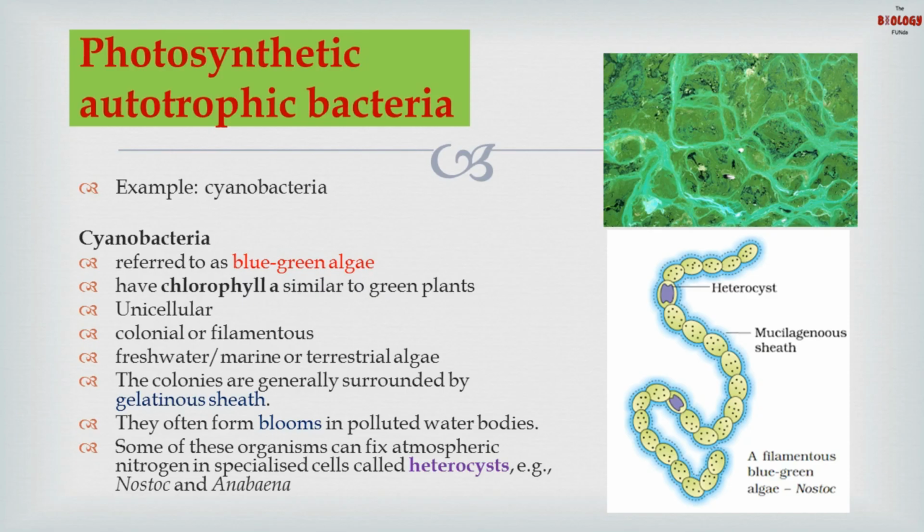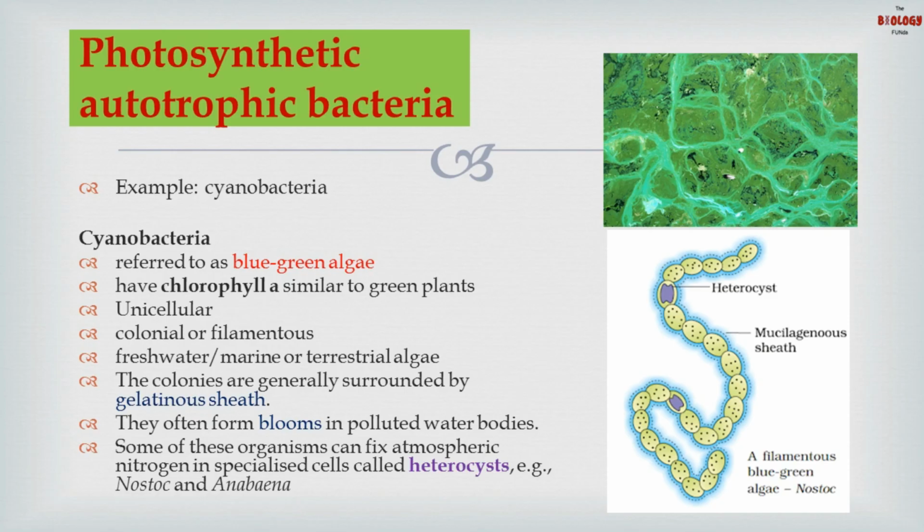Now, what is the function of this gelatinous sheath or mucilaginous sheath? The role is the same for both of them. They aid in protection and also facilitate different movements of substances in and out of the cell. These bacteria often form blooms in a polluted water body. Blooms are the layers that you find on the water body. So if you find a blue-green layer on any water body like a pond, that is cyanobacteria.